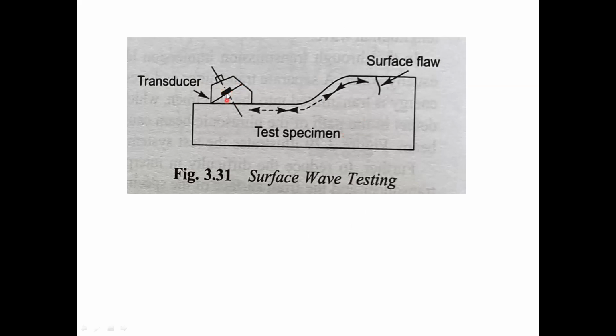By changing the angle of this crystal, we can produce surface waves. Already I explained surface waves, shear waves and longitudinal waves in the mode conversion concept. By using this concept, we can convert the longitudinal waves into surface waves. We are sending the surface waves along the surface. We can find the defects under the surface which are nearer to the surface in angle beam testing.